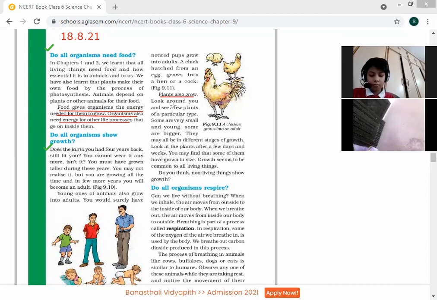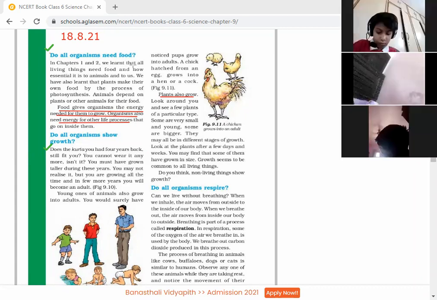Next, plants also grow. You must have seen that when we grow a seed, slowly it changes into a plant. It means plants, animals and human beings are showing growth. They are growing from time to time.